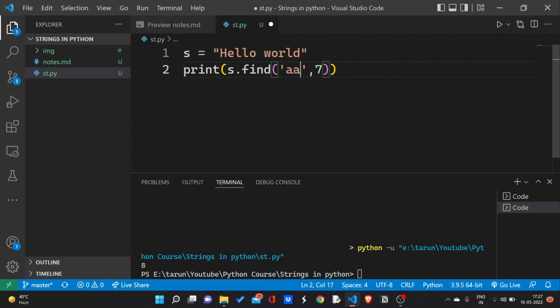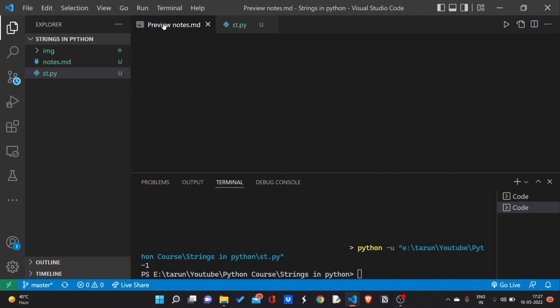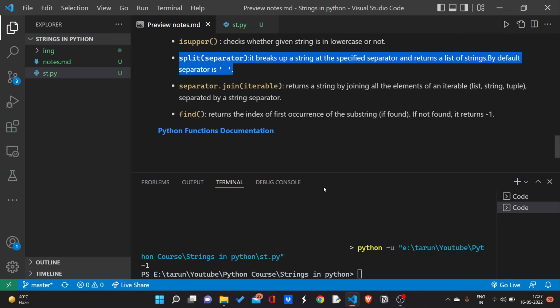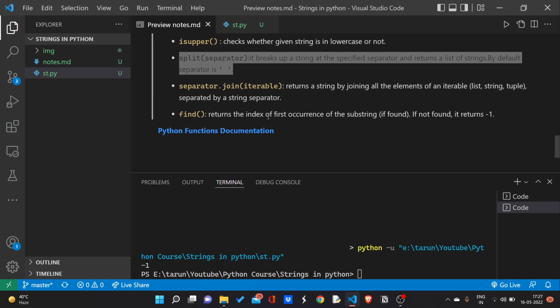If I write a string which is not present, I'm going to get -1 again. So this is all about strings and string functions. There are many string functions, and I have explained very little. You can check out more functions in the Python documentation, as I have mentioned here. Click on this link and you will reach the Python documentation, where you can find more functions for strings, and try to understand those functions.